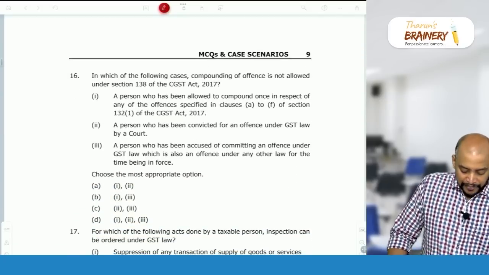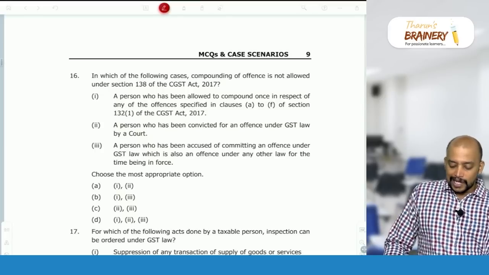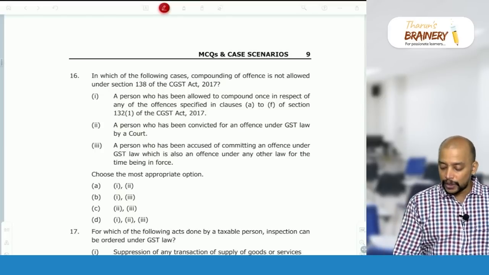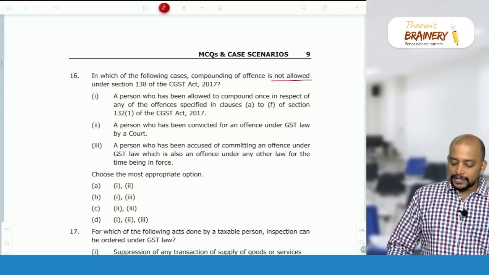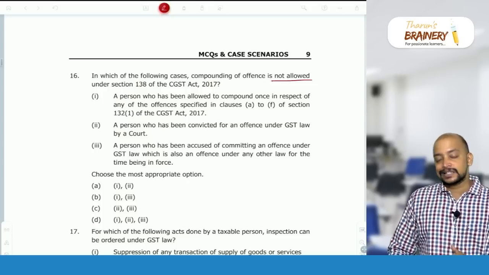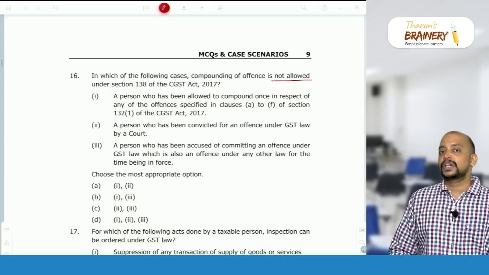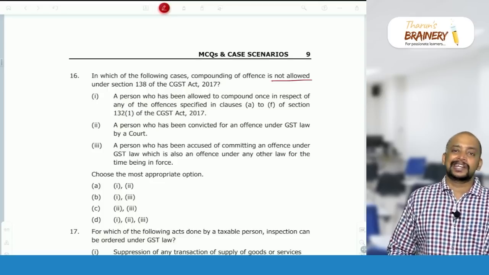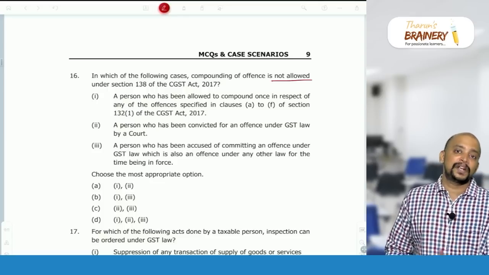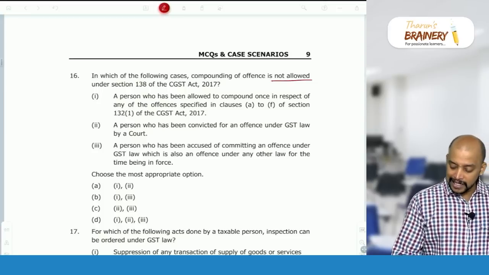Then 16. In which of the following cases is compounding of offence not allowed under section 138? A person who has been allowed to compound once in respect of certain offences. Yes. If they have already compounded once with respect to certain offences, subsequent compounding is not possible, like invoice default, ITC default, collected amount as tax not paid within 3 months, books of accounts default, and so on. So this statement is correct.